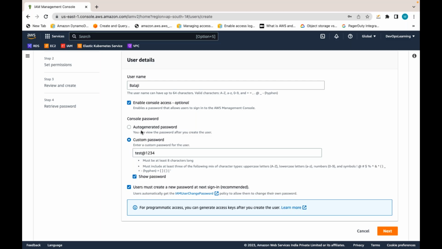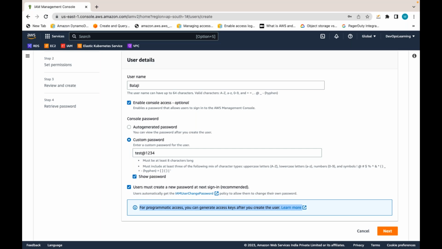We are creating a user with programmatic access. I am setting some default password. User must change the password for the first time. And for programmatic access, suppose this Balaji has to access AWS resources programmatically. Balaji has to manage access to the AWS resources.